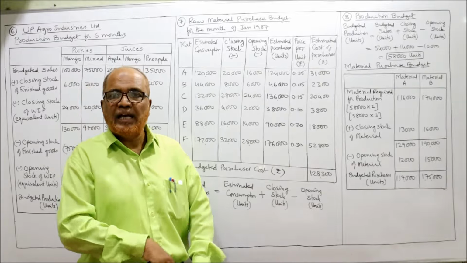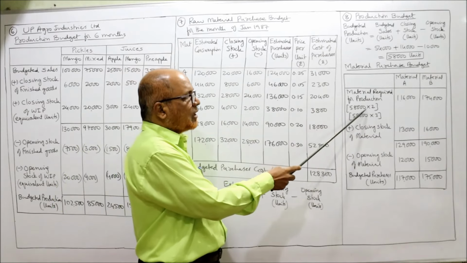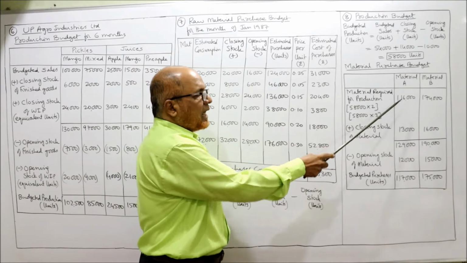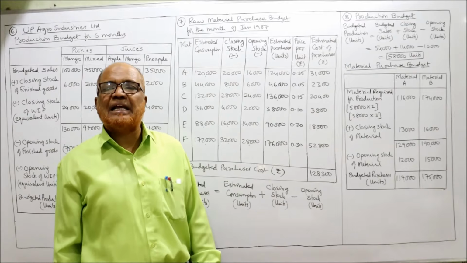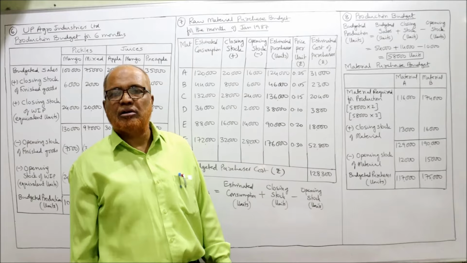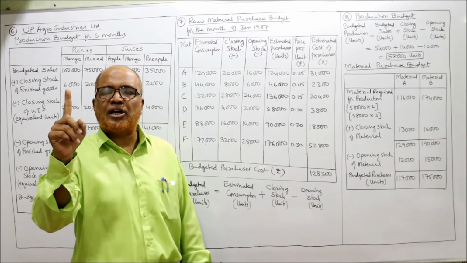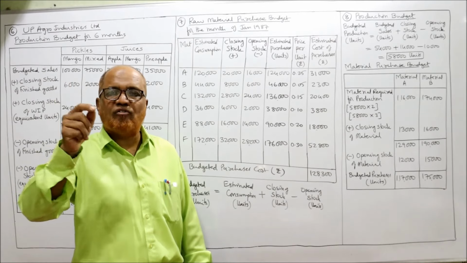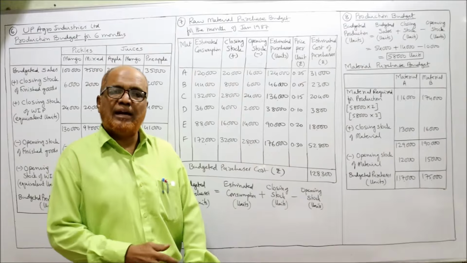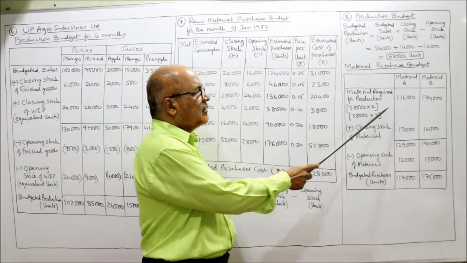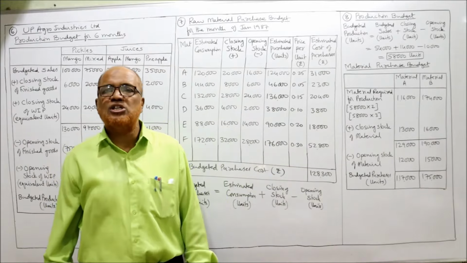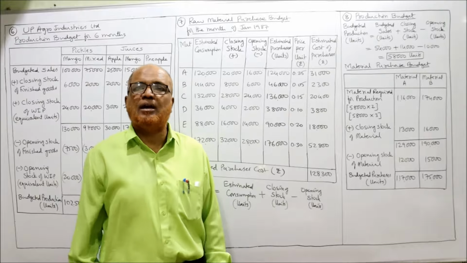So we multiply 58,000 into 2. 1,16,000 is the material A required for production. Similarly, for material B, for making 1 unit of finished product, we require 3 units of material B. So multiply 58,000 into 3. 1,74,000 is the total material B we require.